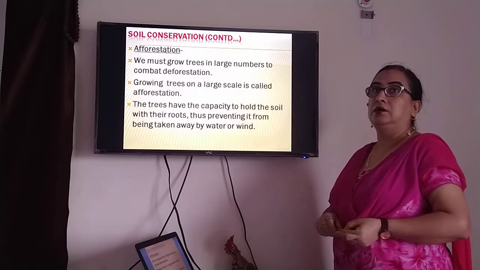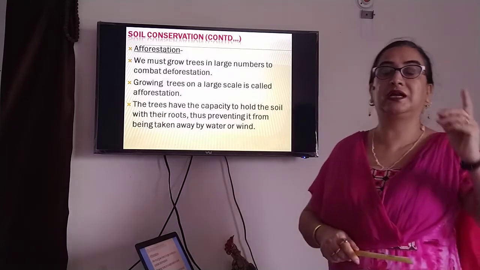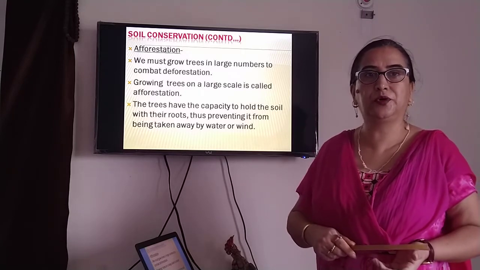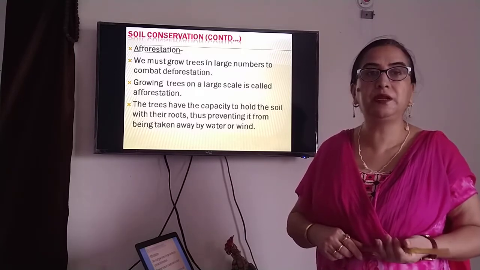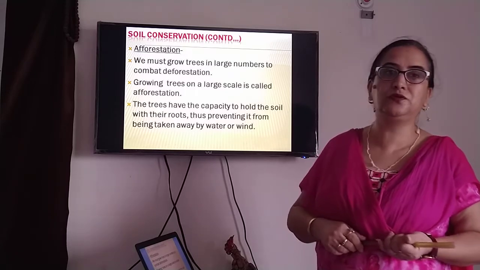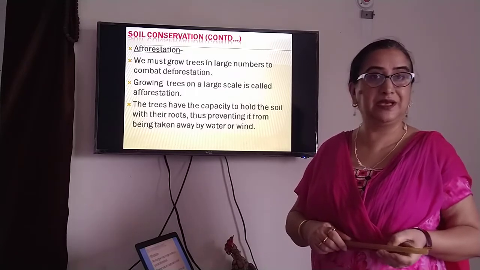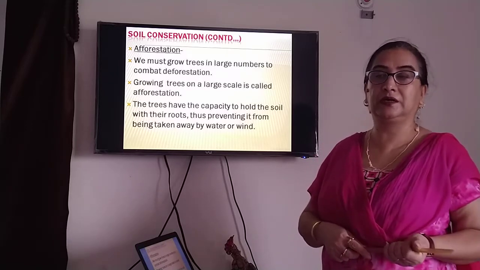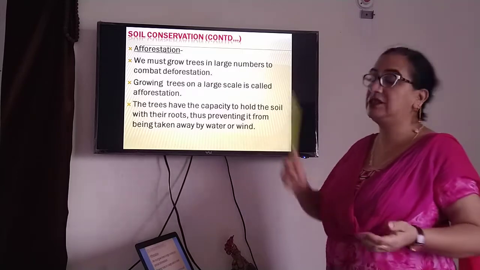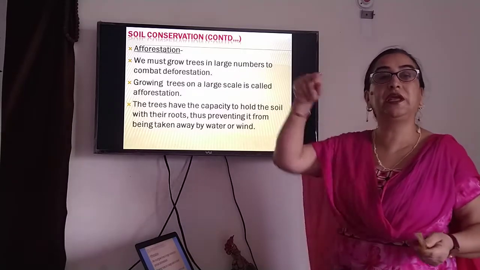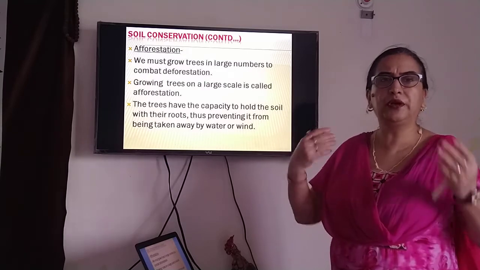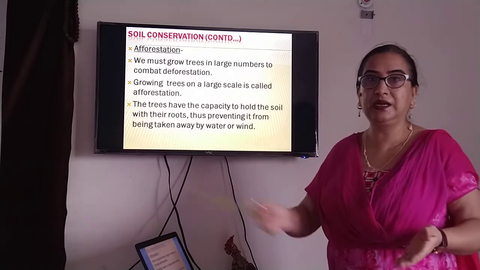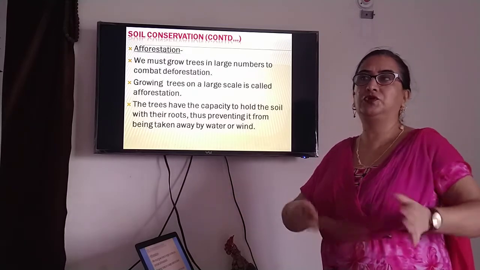Now, deforestation, you know, is the cutting down of trees. But on the other hand, we should think that it is also important, because we need wood for many purposes, for furniture, for doors, for windows, for a number of things. That is also important, but not in the way people are cutting down the trees right now. And if we want to combat this deforestation, we should go for afforestation. That means we should grow more and more plants, more and more trees. If we are cutting down 5 trees, we should grow 20 trees.